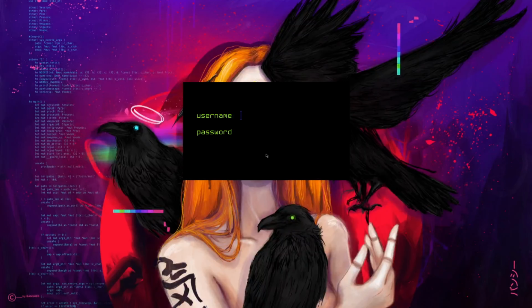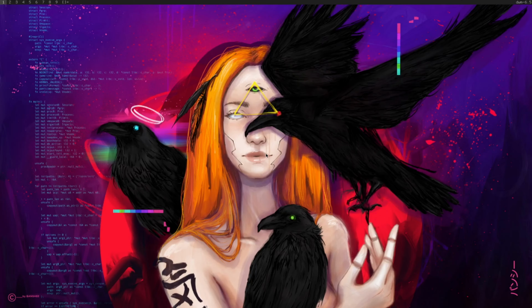After boot completes, log in using the username and password you created. And that's it. Welcome to the Paranoid Club!